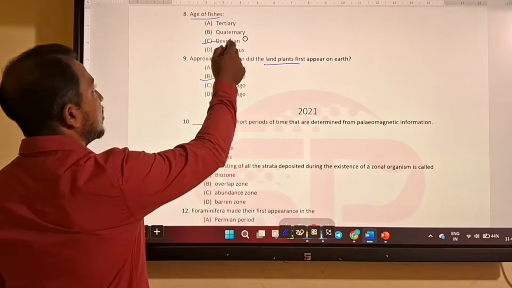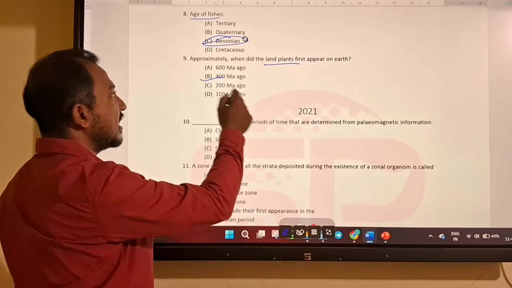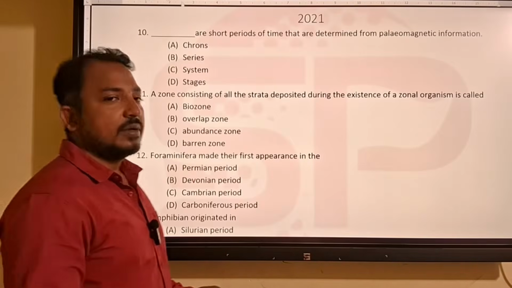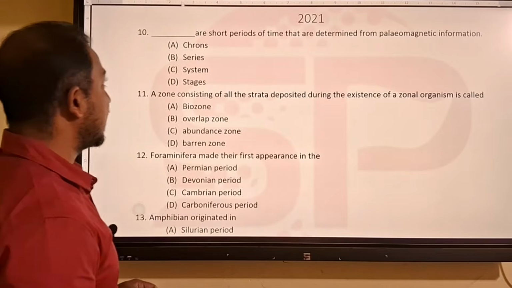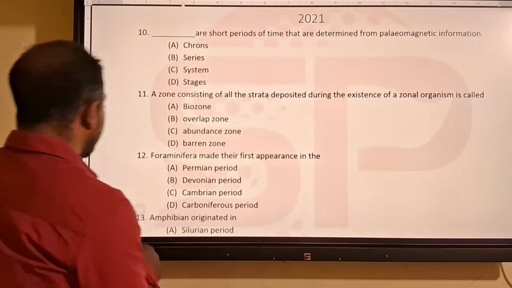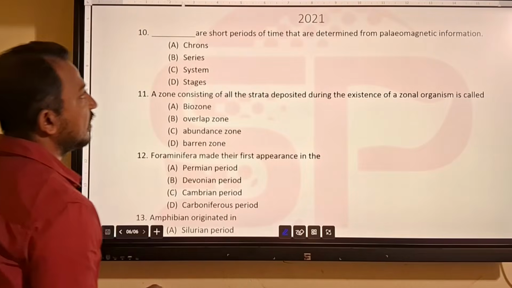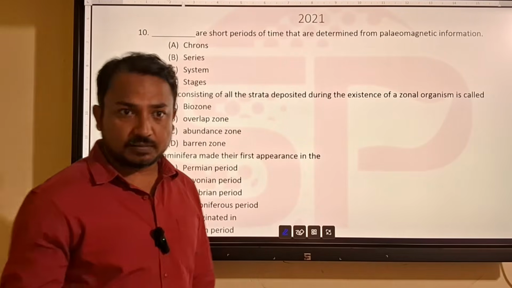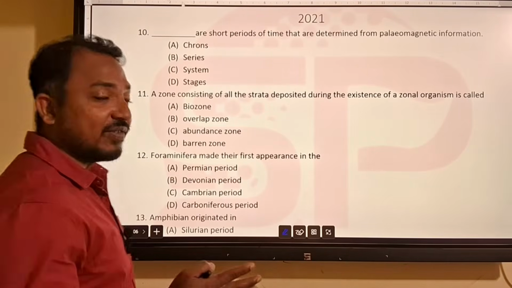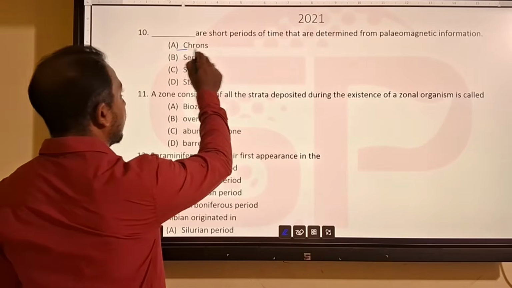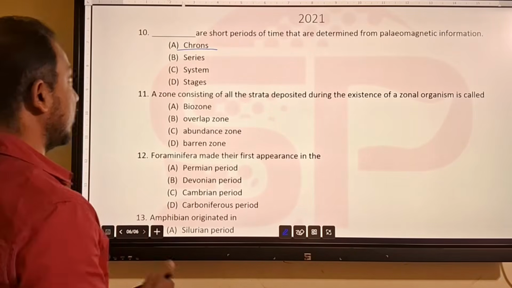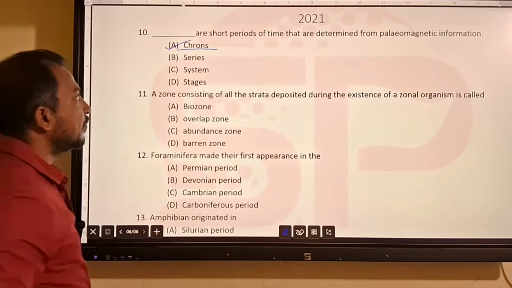So age of fishes is Devonian, and first land plants appear approximately 400 million years ago. Next question: short periods of time that are determined from paleomagnetic information. From the reversals we determine different stratigraphic units called chron and superchron, which depend upon paleomagnetic information. So the answer will be A.